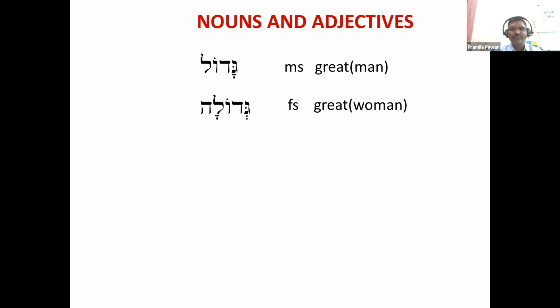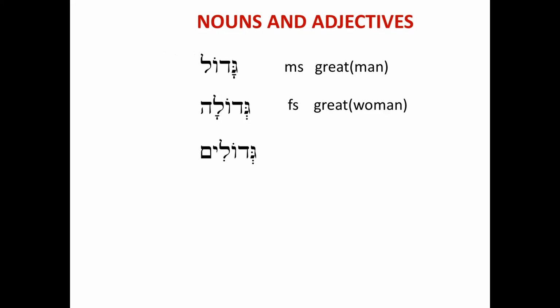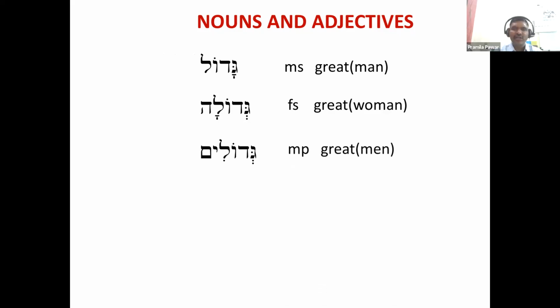Anyone? Because of which law? The third vowel back from the accented syllable. Now we can tell MP, masculine plural: Gedolim. That is great men.